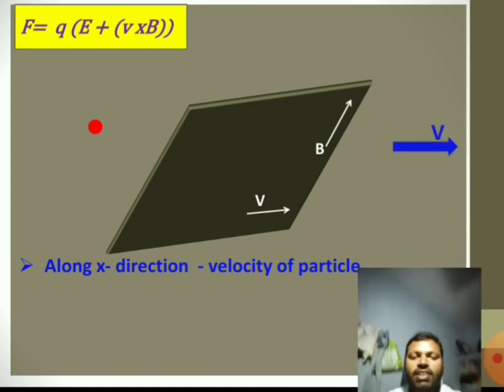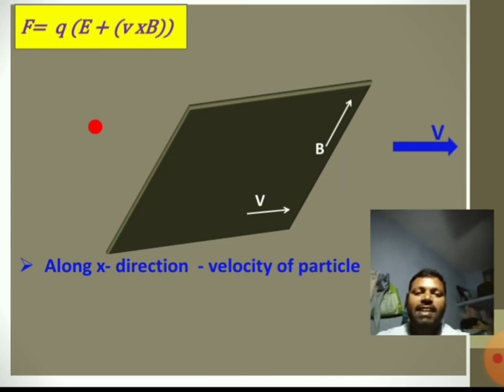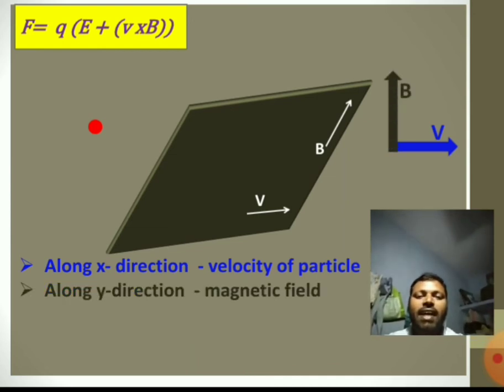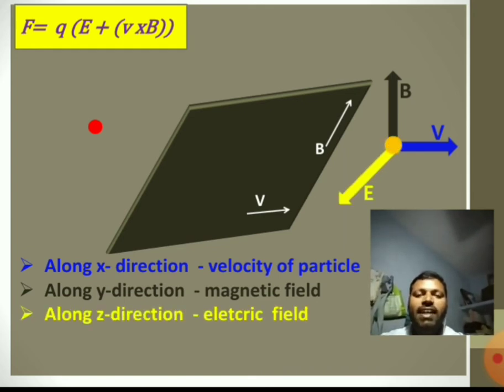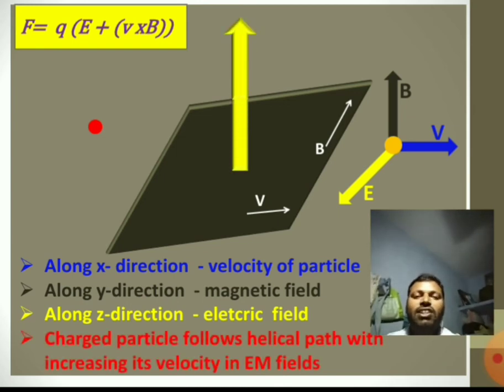See here, along the x direction is the velocity of the particle, that means a charged particle is moving along the x direction with velocity v. Along the y direction I am applying a magnetic field B. Along the z direction electric field is applied. Now the resultant of these three, that means the Lorentz force, acts along the direction shown with yellow color, and the path of the charged particle is helical in this case.